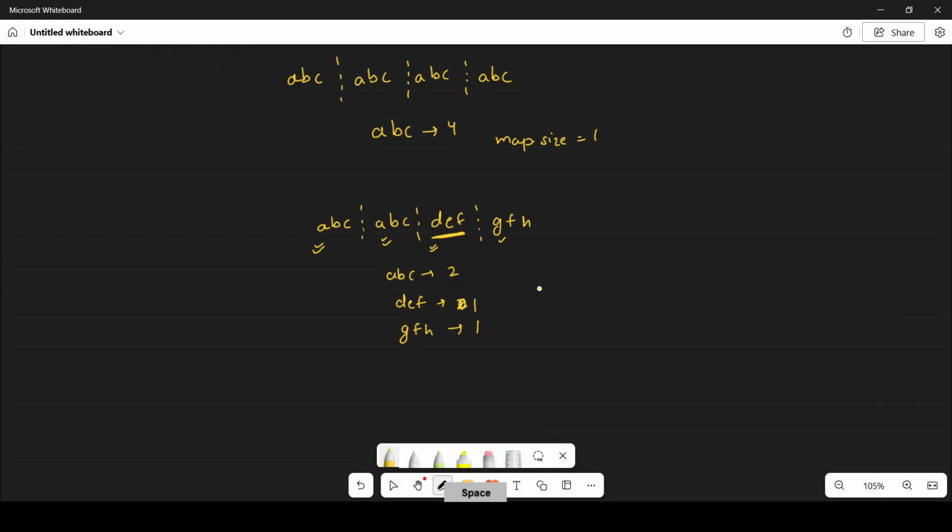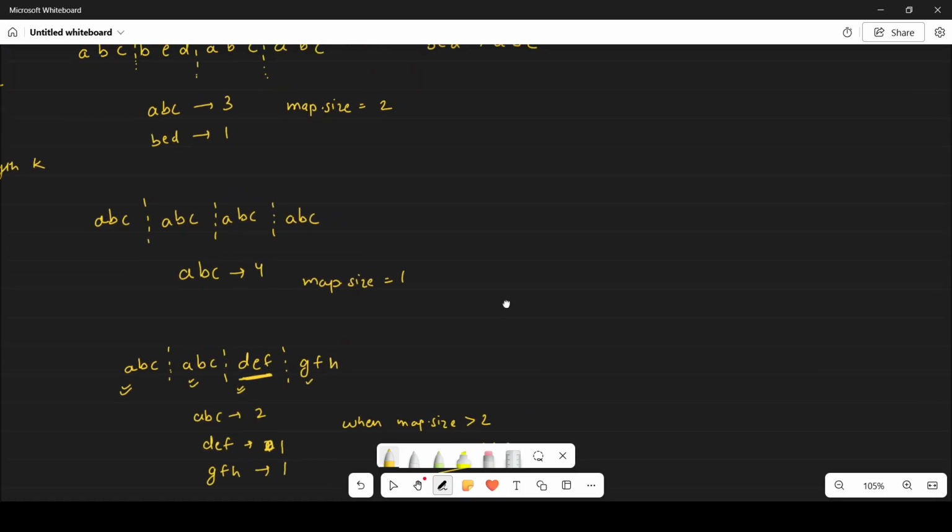So that's why when map dot size is greater than 2, simply return false. It means that you can't make the string a good string.